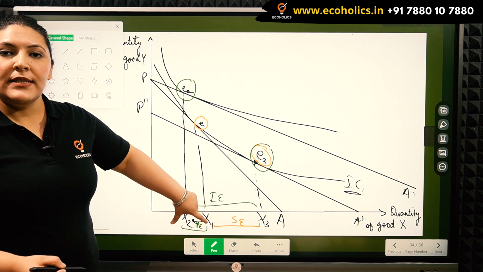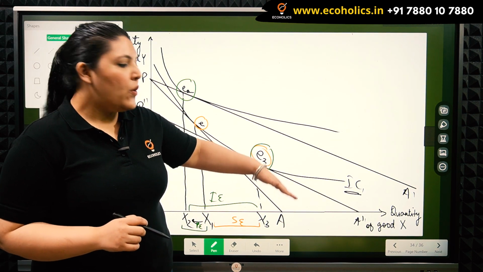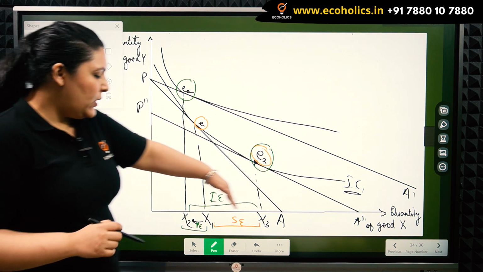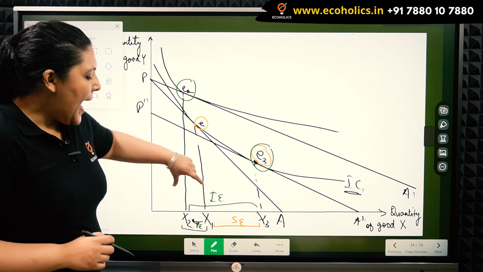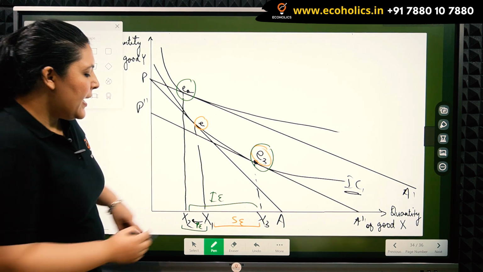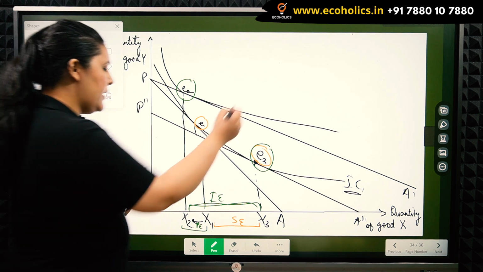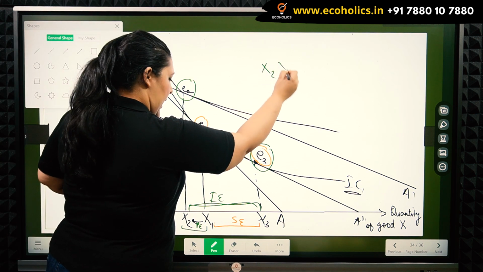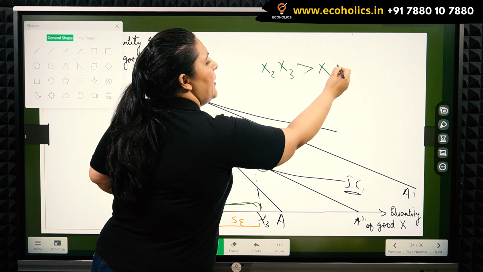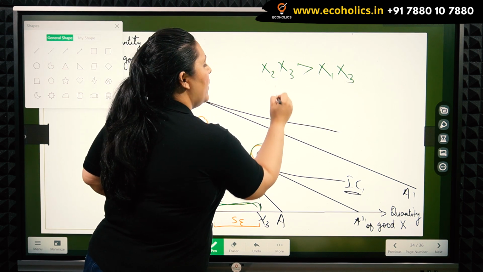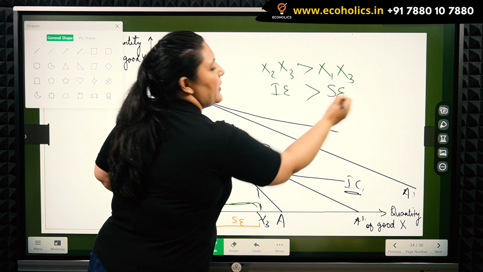So the price effect is positive. The decrease in the price of X has led to a decrease in the quantity purchased of X. But as we can see, income effect is much larger than the substitution effect. So X2, X3 is overpowering X1, X3, or the income effect is overpowering the substitution effect.